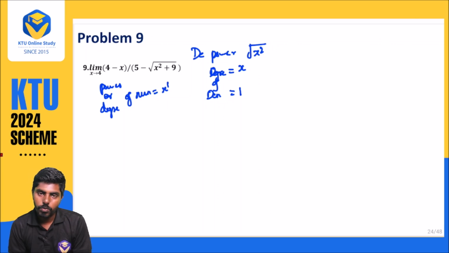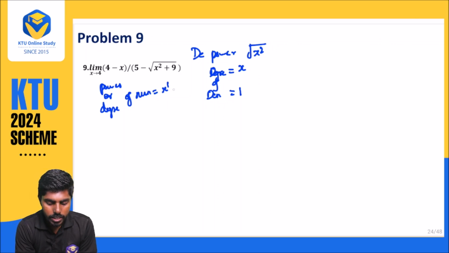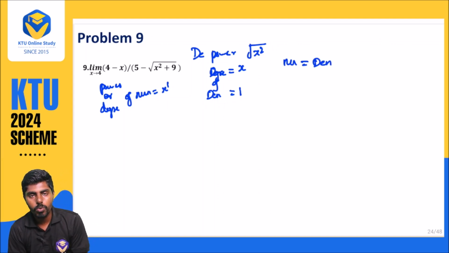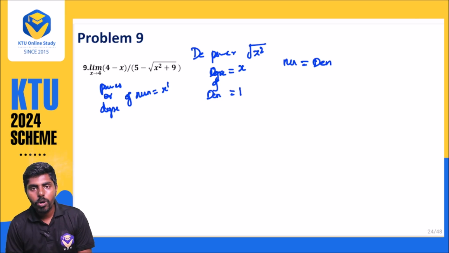So based on your observation, what can you say? That is x power 1, here also 1. The numerator is equal to the denominator. When the numerator is equal to the denominator, what do we want to do? We want to simplify.